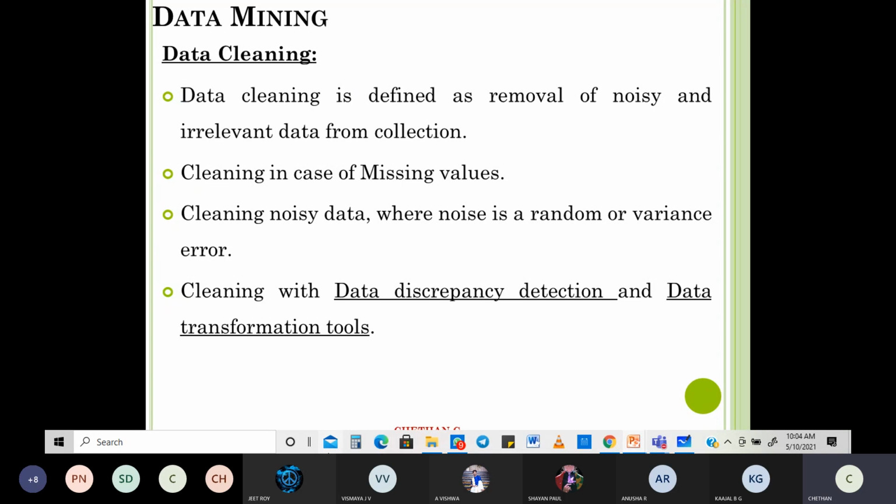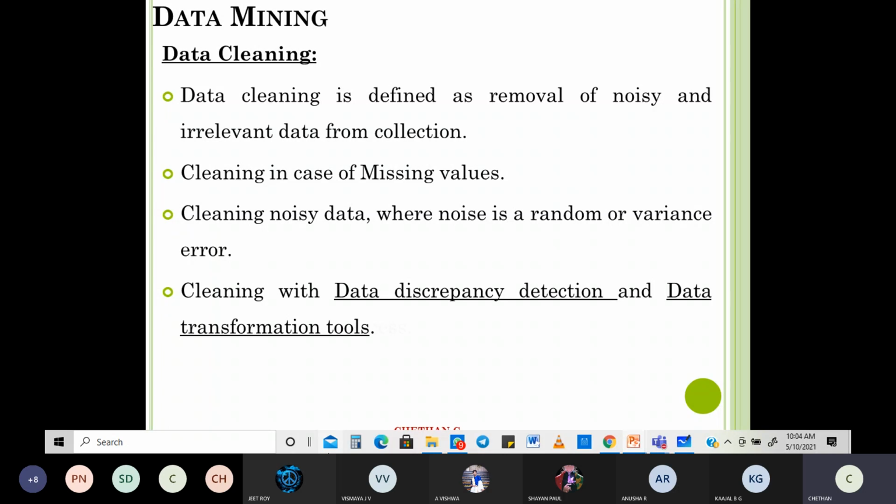There are so many tools which you have learnt of, and there are industry-specific tools also related to this. That's again a topic in itself. Even I don't remember the tools as of now. I think if I get them, I'll send them to you. These are the industry-specific tools used to take out irrelevant data. So it all comes under your data cleaning.